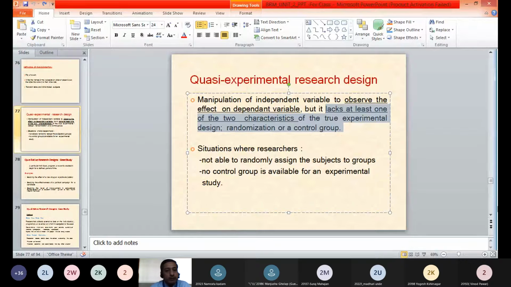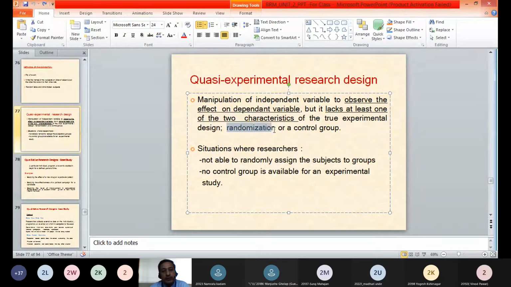Of the three important characteristics of true experimental design, this quasi experimental design lacks at least one. It lacks at least one of the two characteristics of the true experimental design, that is randomization or control group.